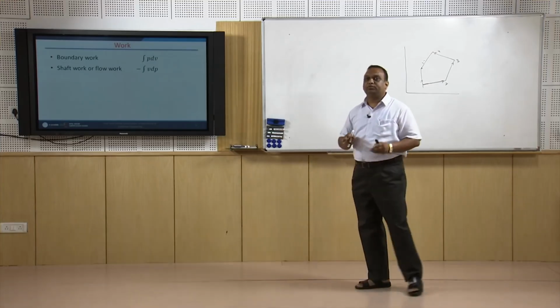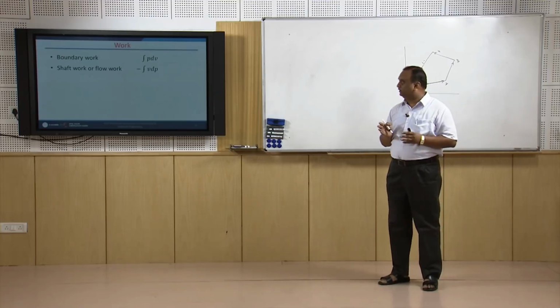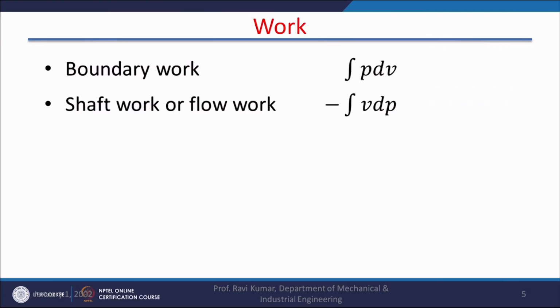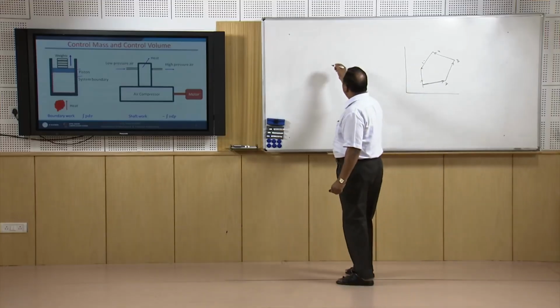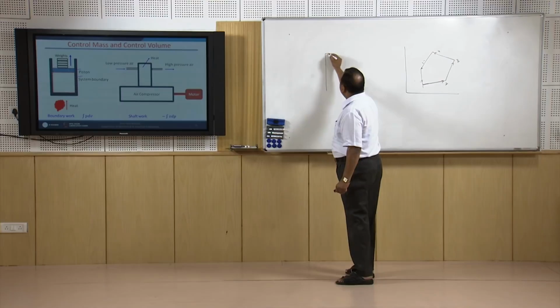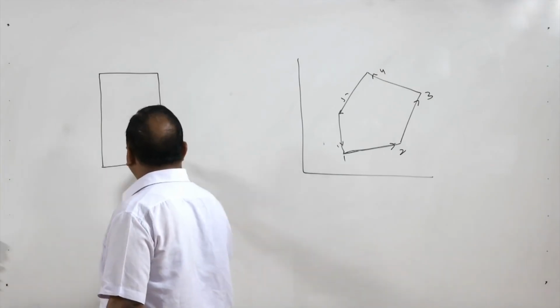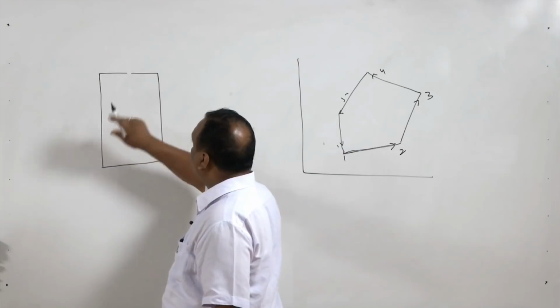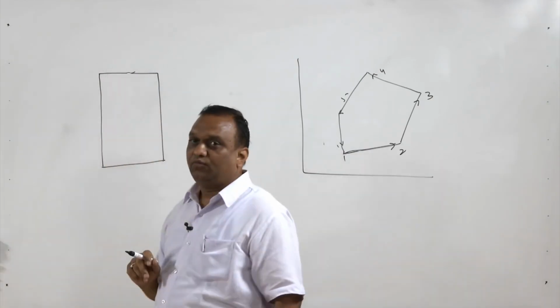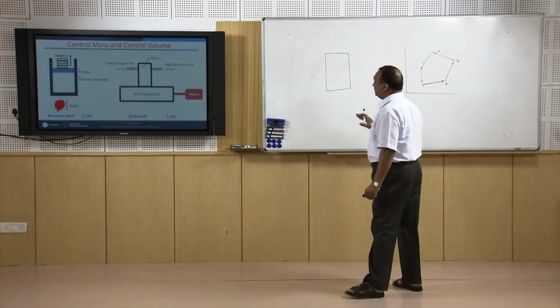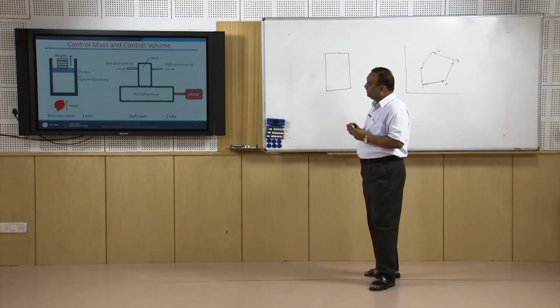In thermodynamics, there are two things, heat and work. The entire philosophy of thermodynamics is based on the interaction between heat and work. In thermodynamics, there are two types of work: one is boundary work, another is shaft work or flow work. In boundary work, the work is done by the movement of the boundary. Suppose there is a system. If there is a movement in the boundary of the system, work is supposed to be done by the system. An example is given there.